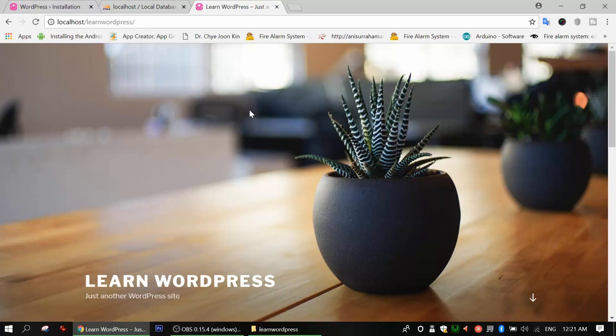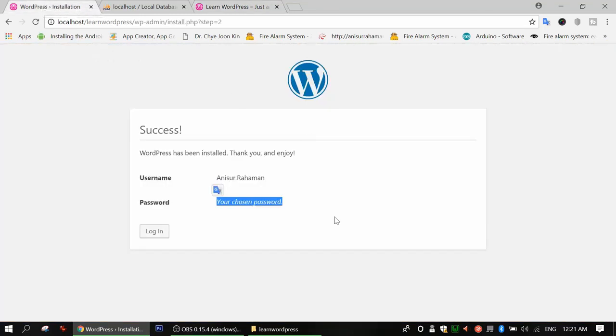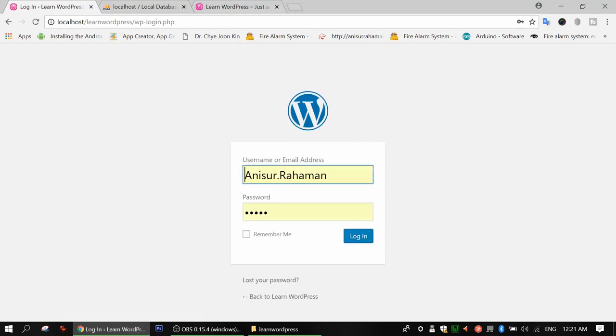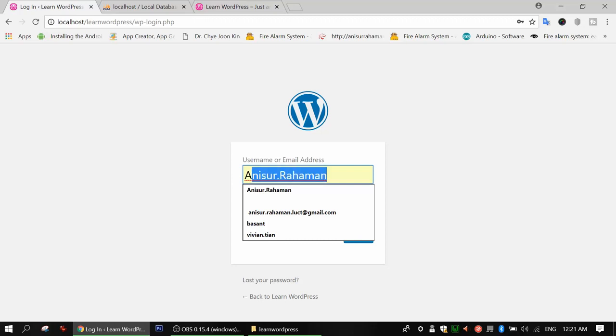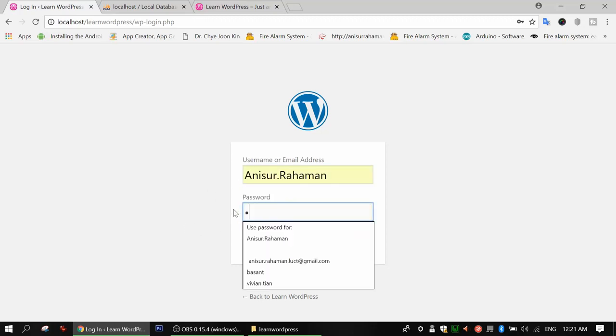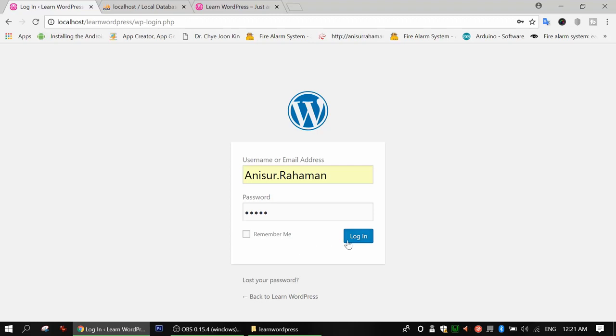Now we want to have a look at our backend, how it looks. We'll go back to this page and click login. Now we'll see a username field and a password field. I know my username is this underscore dot Rahman, and my password is 1 2 3 4 5, and then I will just log in.